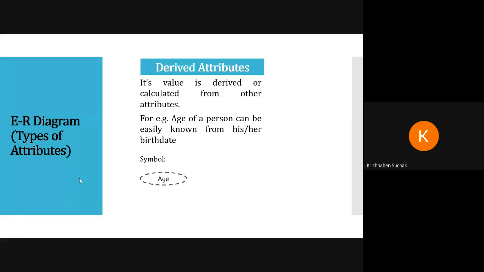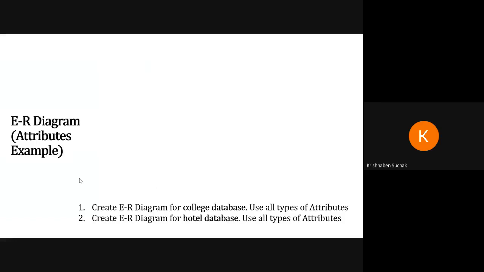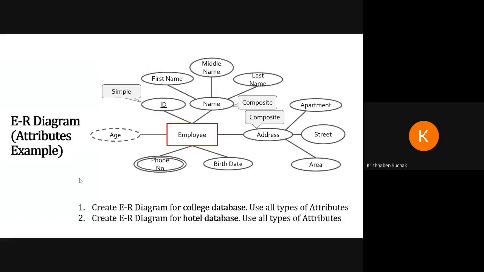Next, there is derived attribute. We saw that in derived attribute, the value is derived, or you can say it is calculated from another attribute. For example, age can be calculated from date of birth. So we are drawing age as a derived attribute, and it is represented as a dashed oval. Okay, see here, age is a dashed oval. So this was our attribute part.